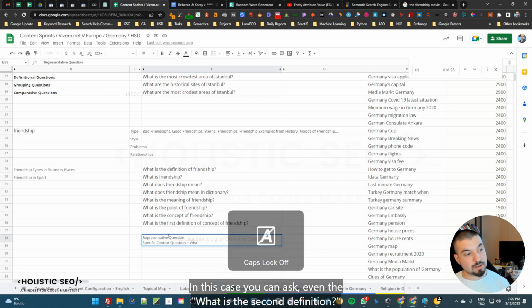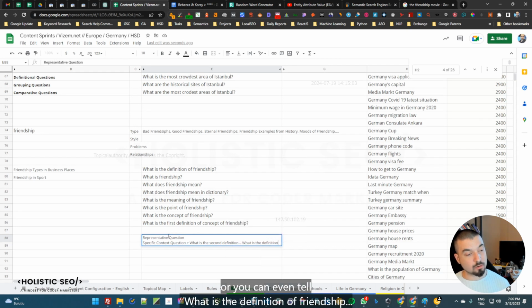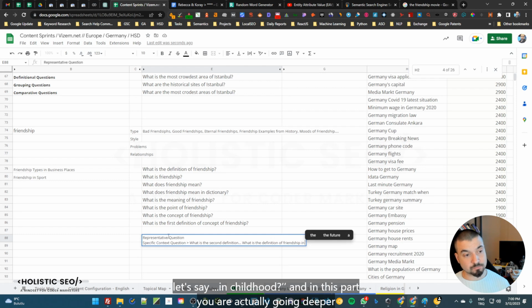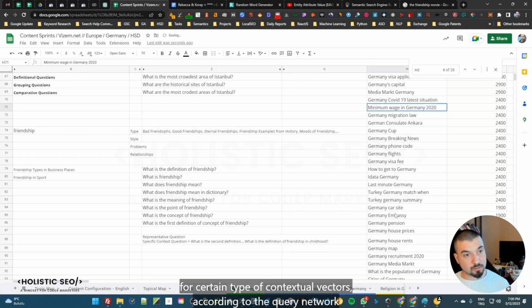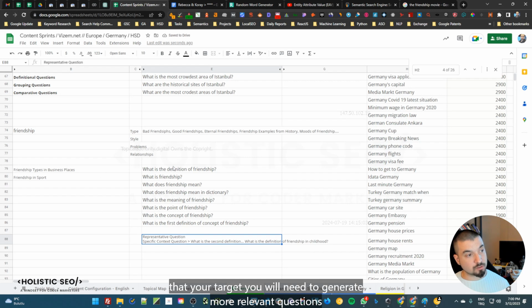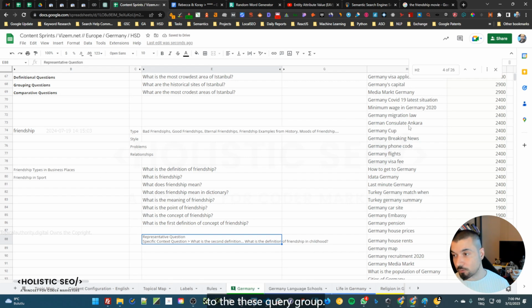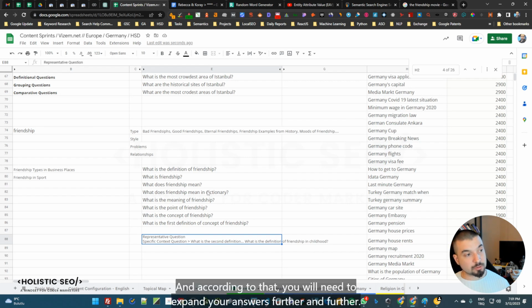In this case, you can ask what is the second definition, or what is the definition of friendship in childhood. In this part, you are going deeper for certain types of contextual vectors. According to the query network that you target, you will need to generate more relevant questions through this query group, and according to that, you will need to expand your answers further and further.